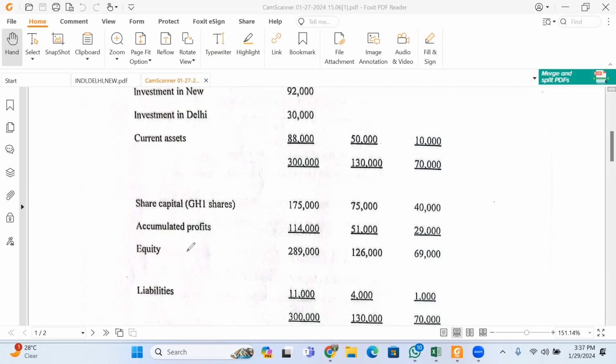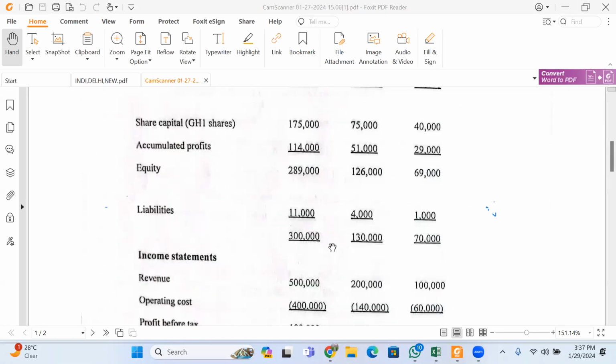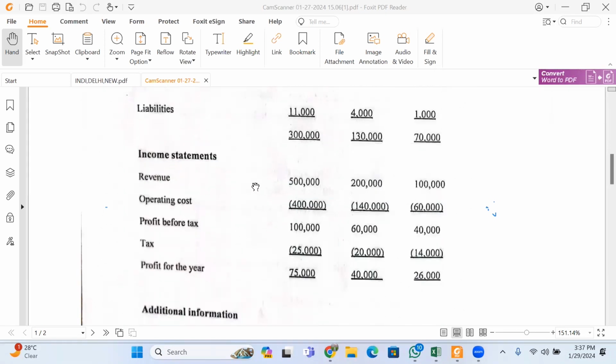You also have the income statement for the same India, New.